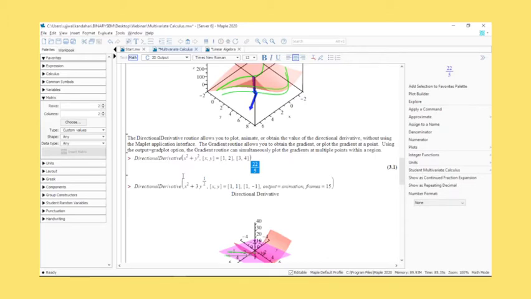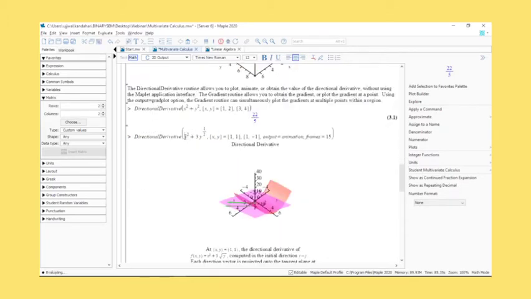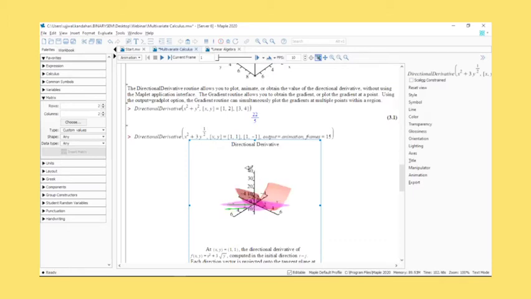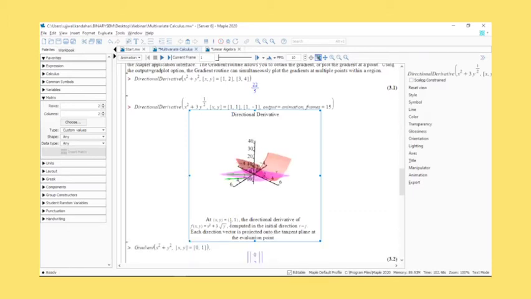Or like we did earlier, you can enter the function as it is, and you can set what sort of output you want, whether you want an animation or a plot. Like with animations, you can set up frames. By default, there are 10 frames. If you want, you can set up more frames as well. And again, you get an annotated plot that tells you the directional derivative of so and so function at this point is computed with initial direction i minus j. That's the point that we've given.